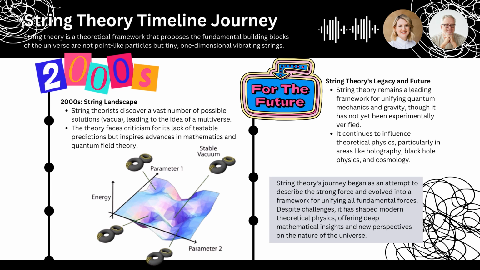Well, as string theorists explored the mathematical depths of the theory, they began to realize that the equations didn't have just one solution. There was a vast, almost incomprehensible number of possible solutions. Hold on. Are you saying there could be multiple solutions to string theory? That's right. Each solution represents a different possible universe with its own unique set of physical laws and constants. This realization led to a concept known as the string landscape. This immense theoretical space encompasses all these potential universes.